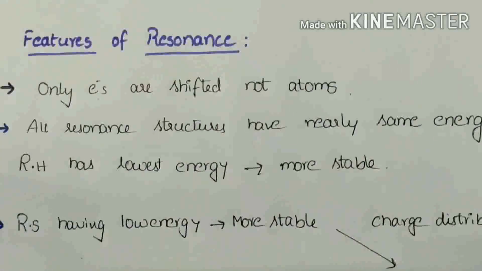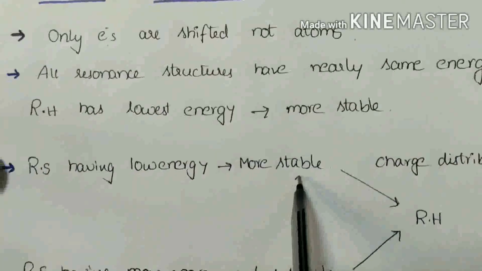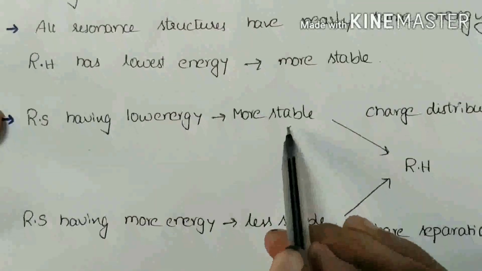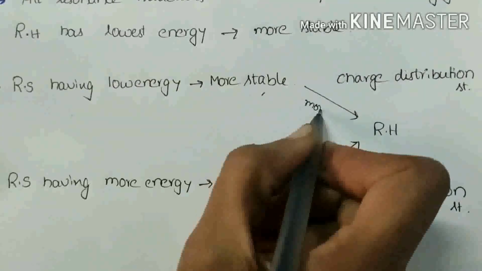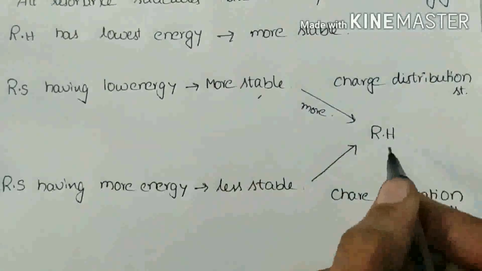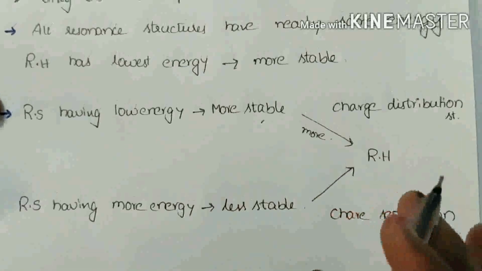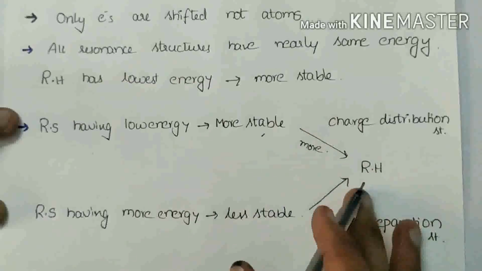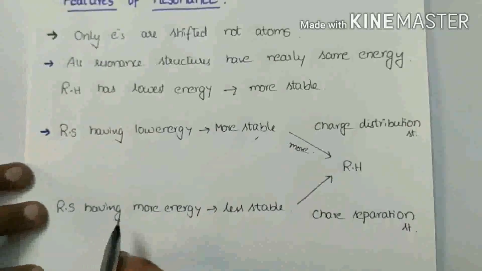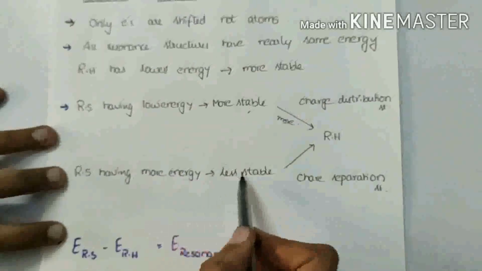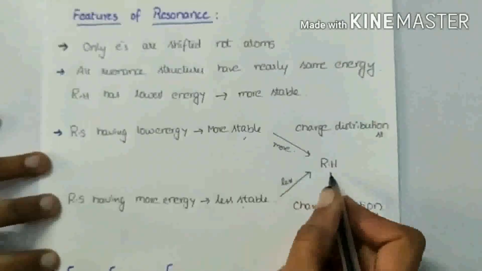And next, the resonance structure which has low energy is more stable. If it is more stable, it will contribute more towards the resonance hybrid. Contribute means it will become equal to the resonance hybrid. That is contribution. And the resonance structure having more energy is less stable, so it contributes less towards the resonance hybrid.